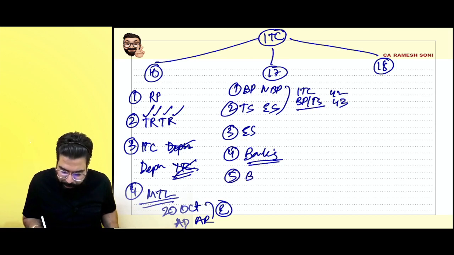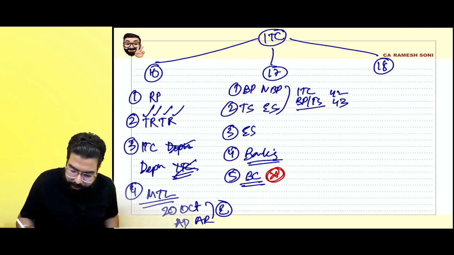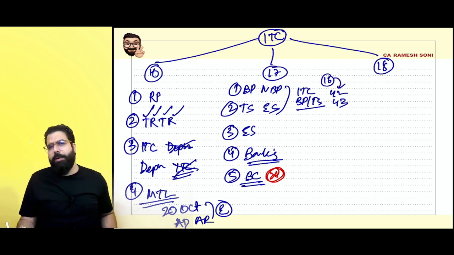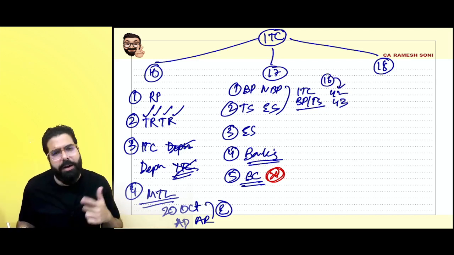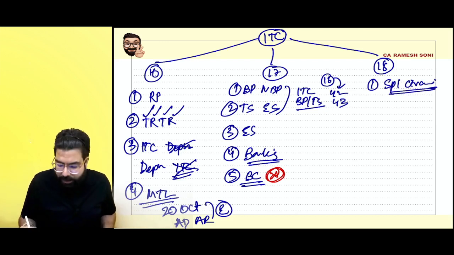Section number 17.5: block credit. Very, very important for your exam. 100% block credit, so you have to know only. Done, sir. Section number 17.6 was basically talking about that government will tell the method of apportionment, and government has told. Section number 18.1: special circumstance. It was talking about the special circumstances when you will get the credit.